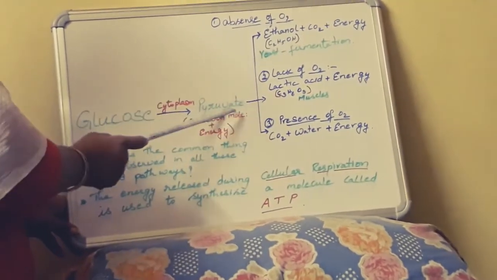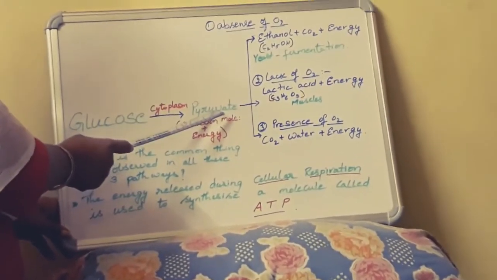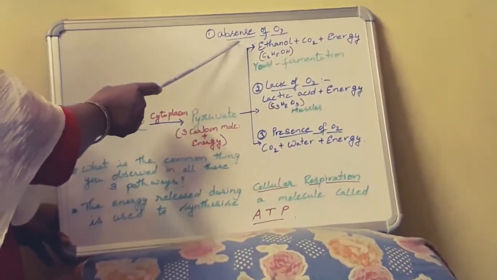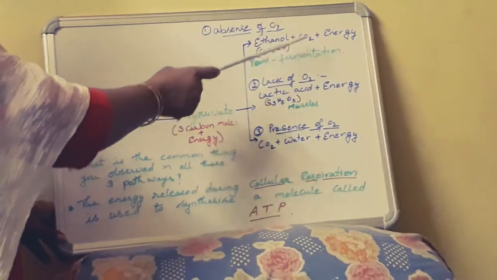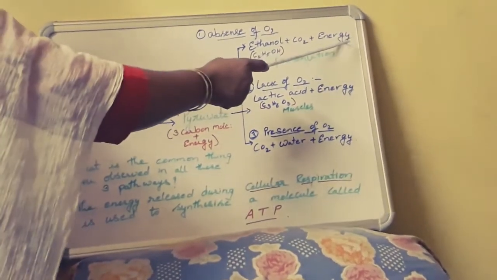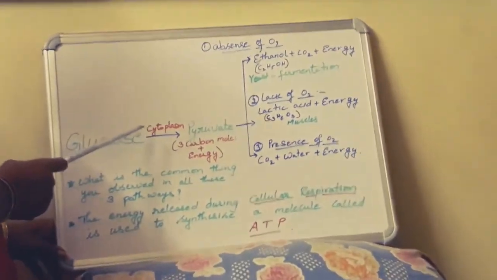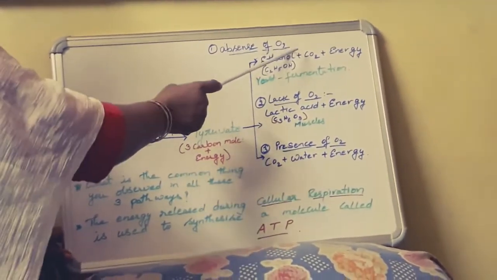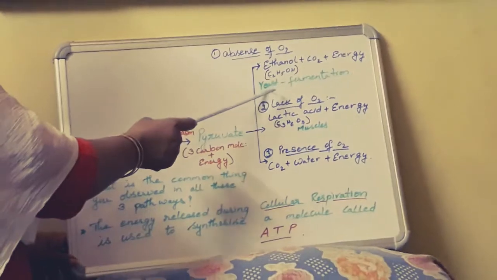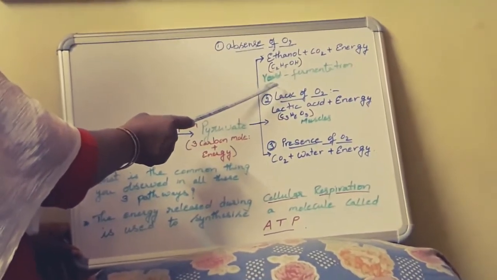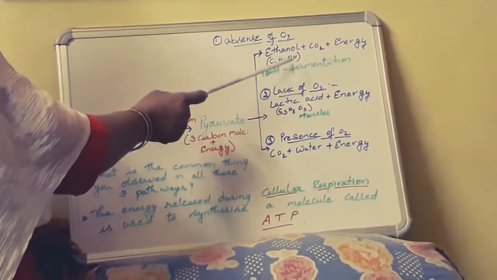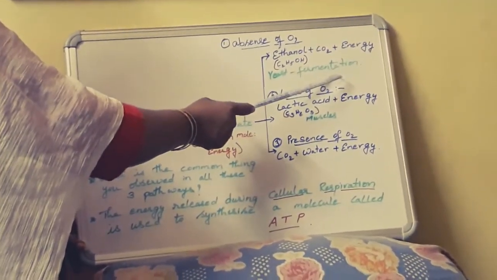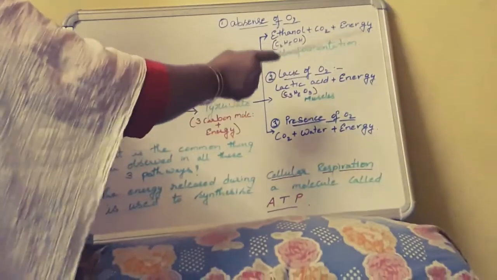So when the pyruvate is getting oxidized in the cytoplasm in absence of oxygen, ethanol plus carbon dioxide plus energy is produced. So this process takes place in absence of oxygen in the organisms like yeast. So this process of anaerobic respiration in yeast is called fermentation. Is this process clear now?